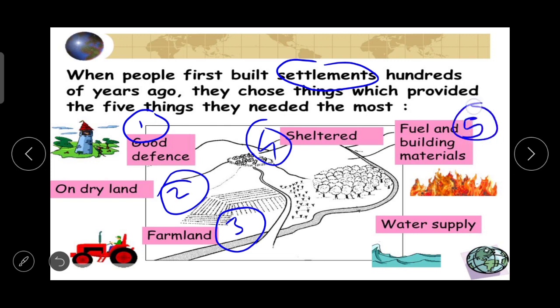We can call these natural resources, including water supply. These are very important while settling down, and not only in history or 100 years ago, but today also, people think about all these things.